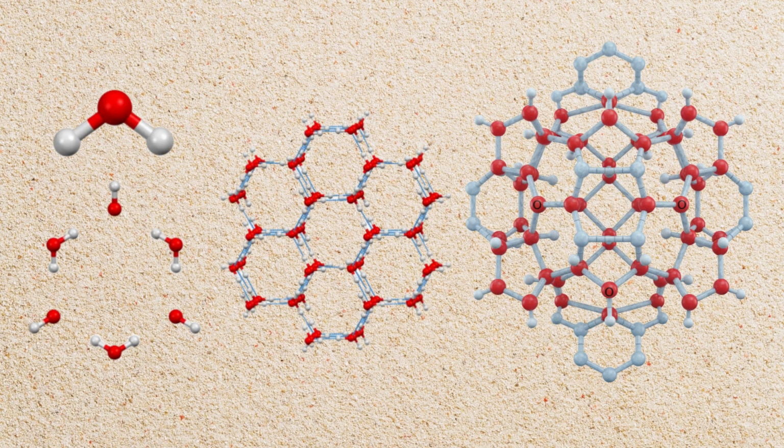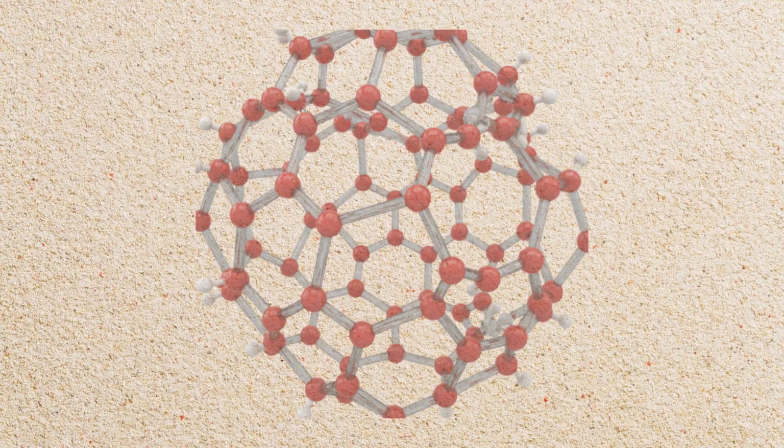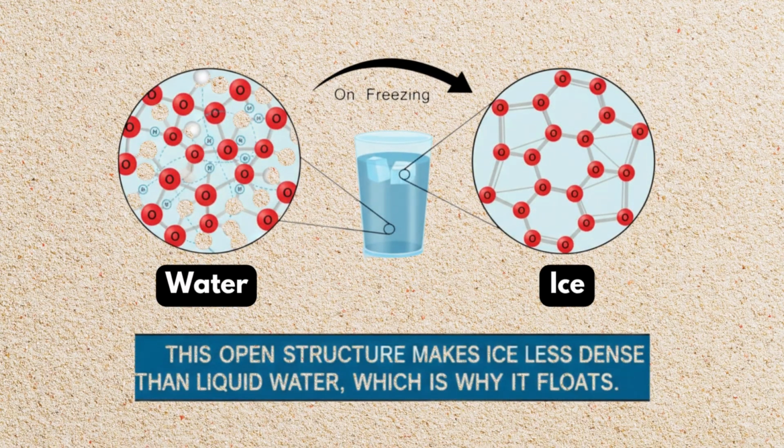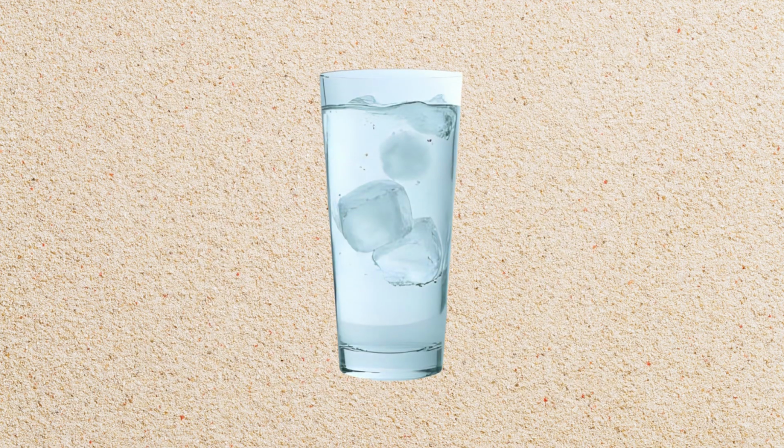But as water cools and freezes, those bonds lock into a rigid hexagonal crystal structure. And that structure forces the molecules further apart instead of closer together. So ice has all these little pockets of empty space, meaning more volume but the same mass, making it lighter, less dense, and able to float.